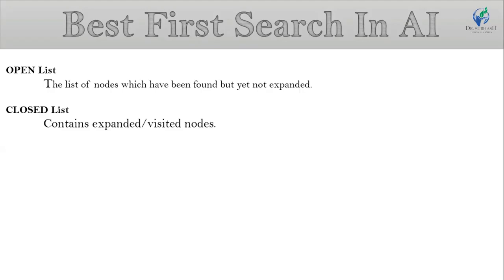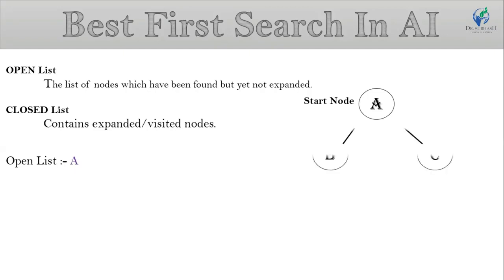Now, I explain how the open and closed lists work. See in the figure, we have start node A and we expand this node. First, we put A into the open list, then generate its successors, node B and node C. Now put node A into the closed list. Now we insert nodes B and C based on their heuristic values.